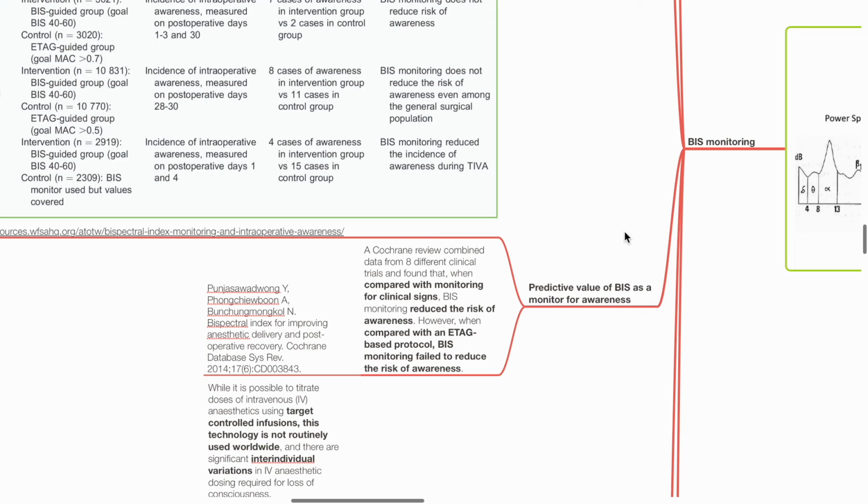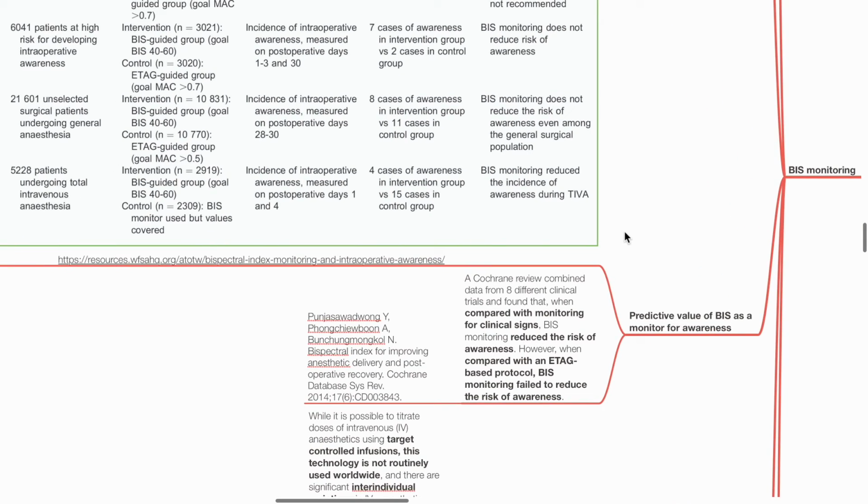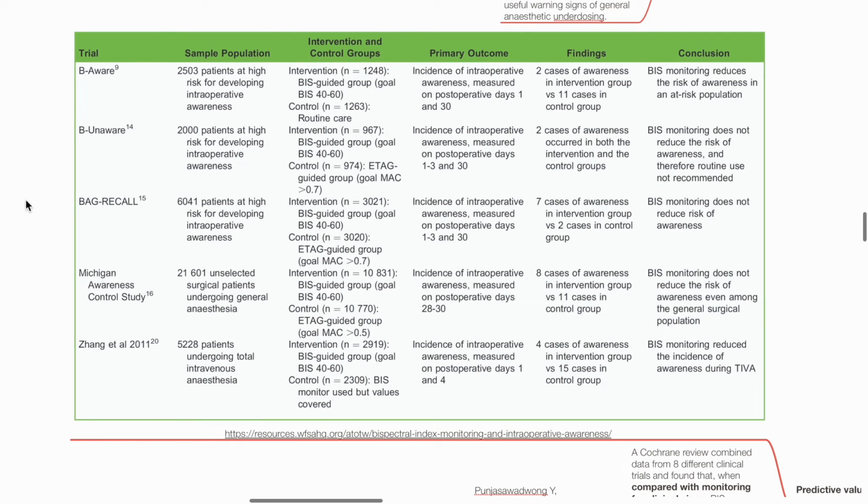Predictive value of BIS as a monitor for awareness. Various studies have been conducted to assess the ability for BIS to reduce the risk of awareness during general anesthesia. The B-Aware study, which involved 2,503 patients, concluded that BIS monitoring reduces the risk of awareness in at-risk population. The B-Unaware study involved 2,000 patients and concluded that BIS monitoring does not reduce the risk of awareness.